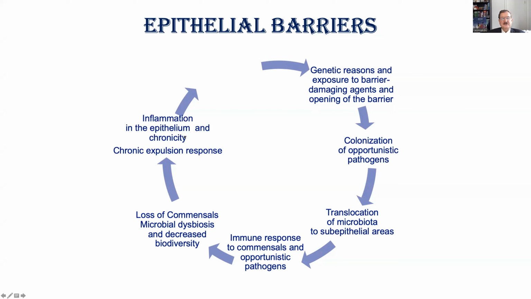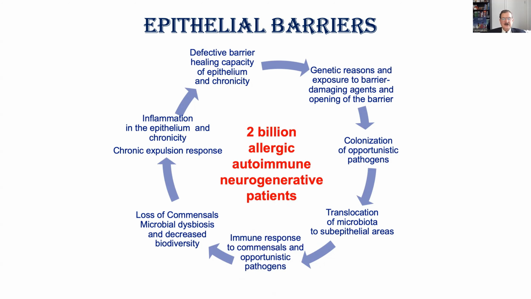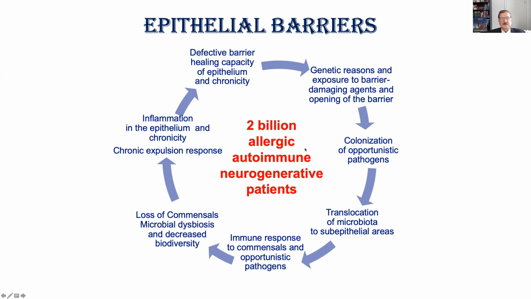Then the inflammation of the epithelium and chronicity, that is a chronic expulsion response, takes place, and defective barrier healing capacity is happening because of epigenetic reasons, so that this barrier can never become a full healthy barrier. So this ends up with 2 billion allergic, autoimmune, and neurodegenerative patients.